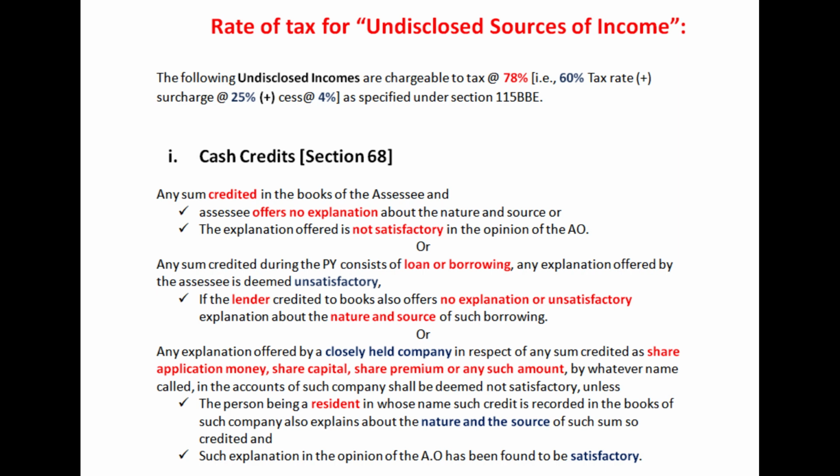If such resident Mr. A is able to explain from where he has invested the amount into the company, if he is able to explain the nature and source of the application money or share capital he has invested, if Mr. A is able to give a satisfactory explanation to the assessing officer, it is not considered to be undisclosed income.